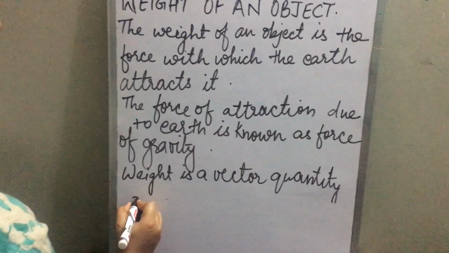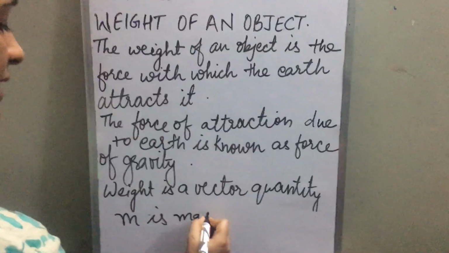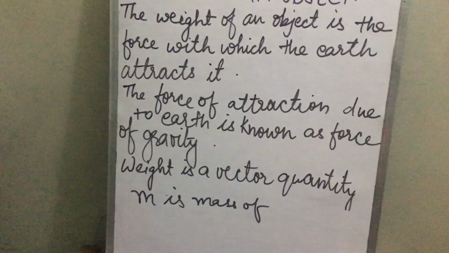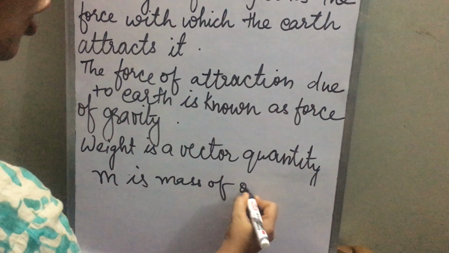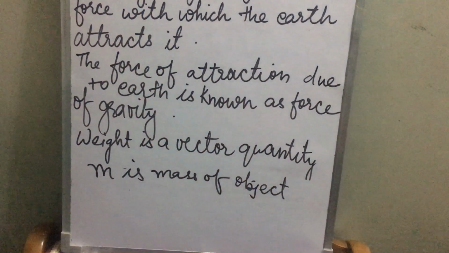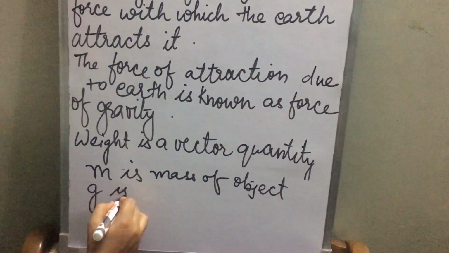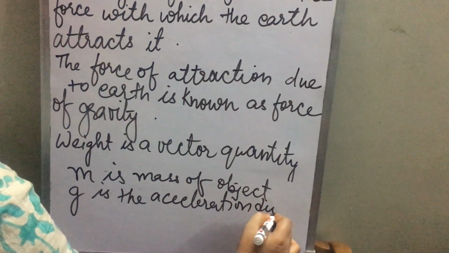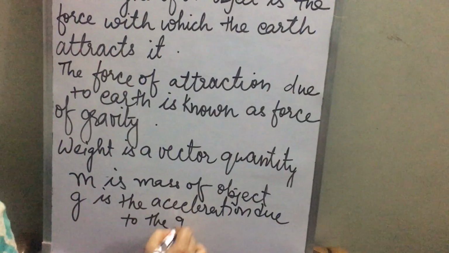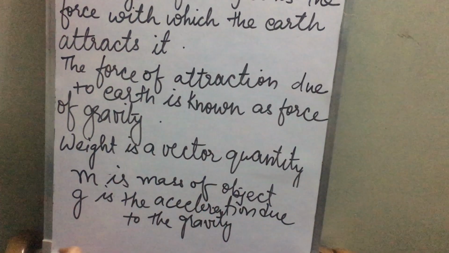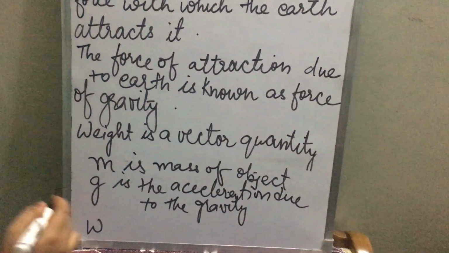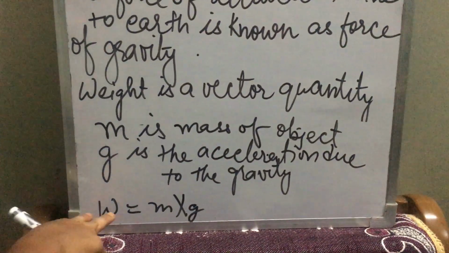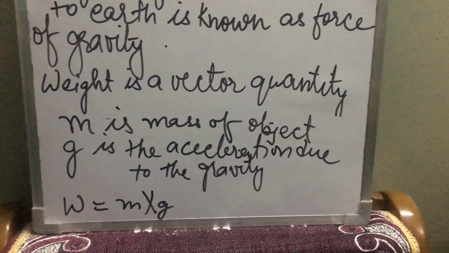Now, let's say m is the mass of the object. What is mass? Mass is the quantity of matter contained in an object. If m is the mass of the object and g is the acceleration due to gravity, then how can we find the weight? Weight, W, is equal to mass into acceleration due to gravity. We calculate the weight of a given object by its mass multiplied by the acceleration due to gravity.